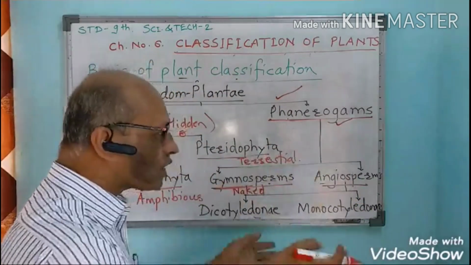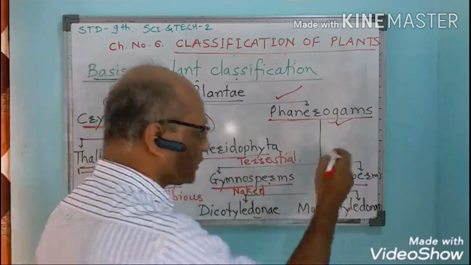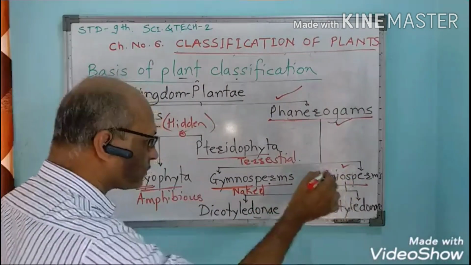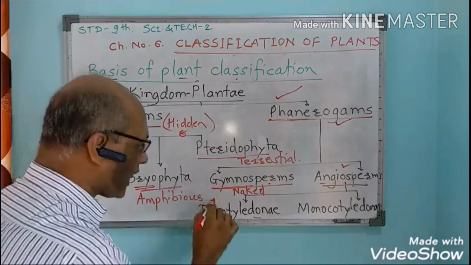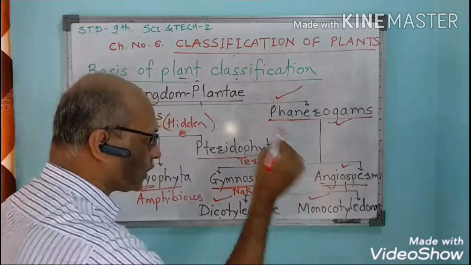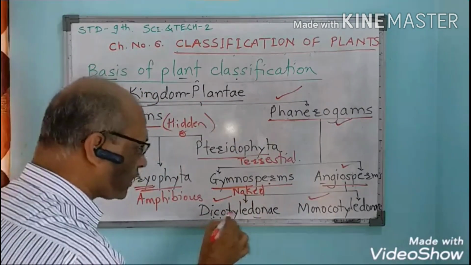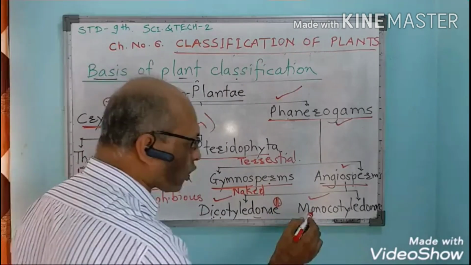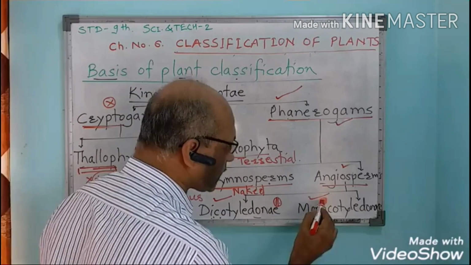Seeds are covered with the ovary or fruit. These are known as angiosperms. And again, these angiosperms are divided into two groups: dicotyledone and monocotyledone. In dicotyledone, seeds have two cotyledons. And in monocotyledone, the seed is with a single cotyledon.